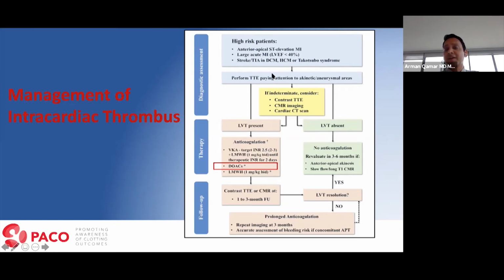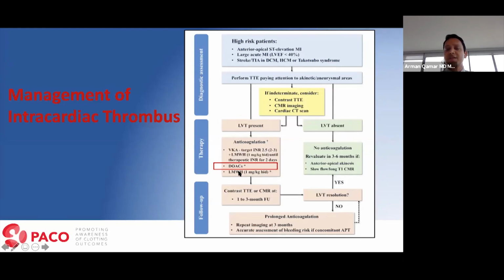Get a TTE as an initial test, but pay close attention to akinetic and aneurysmal areas. If you're not sure whether there is a thrombus or not, consider doing a contrast echo or cardiac MRI, and even consider a cardiac CT scan, based on what advanced modality you have. If a patient has LV thrombus, they just need anticoagulation. Now, what form of anticoagulation?